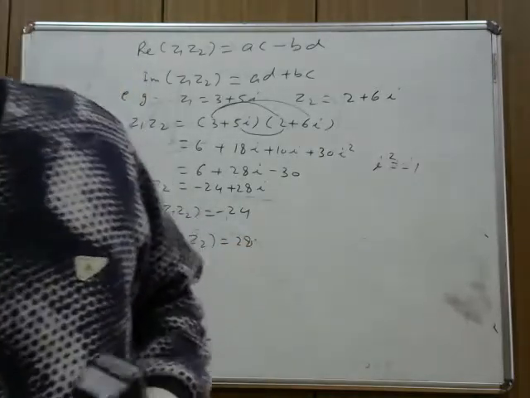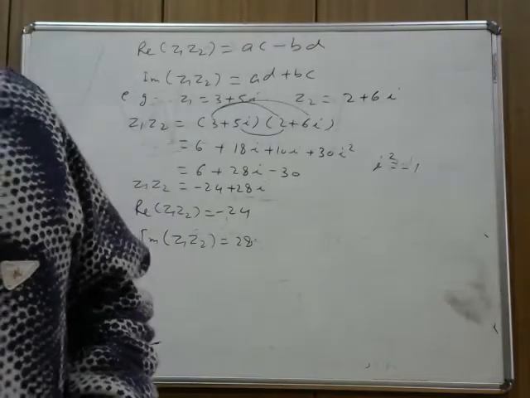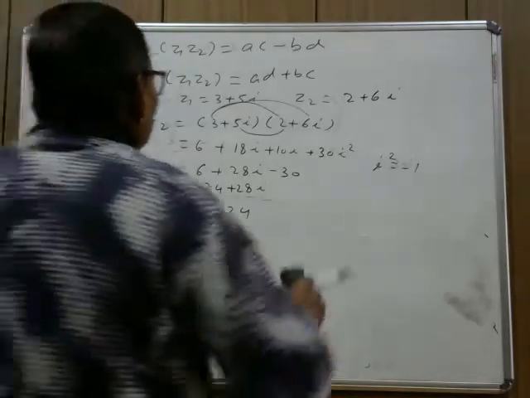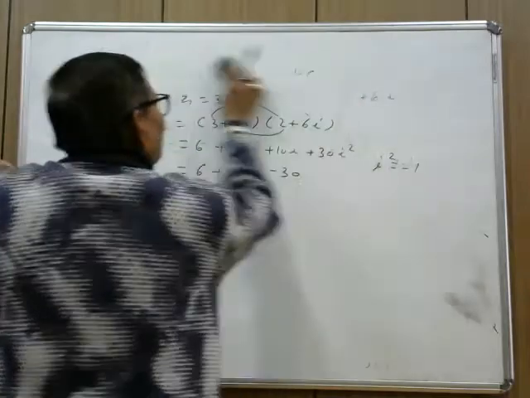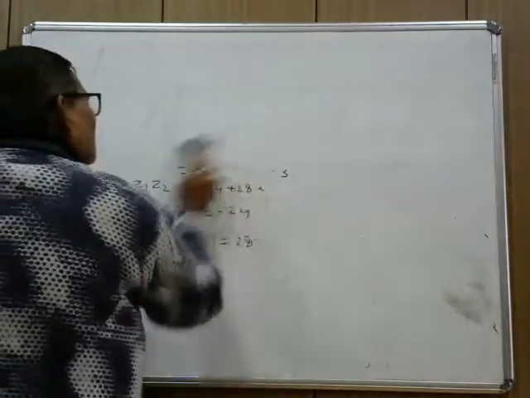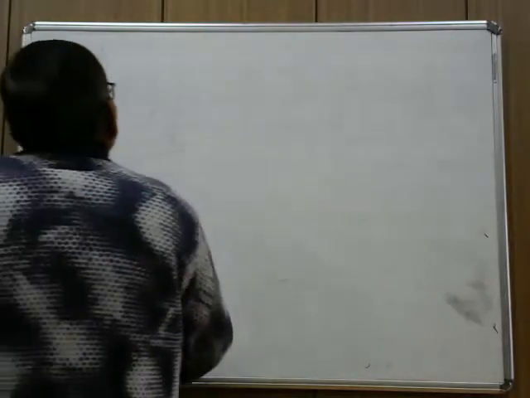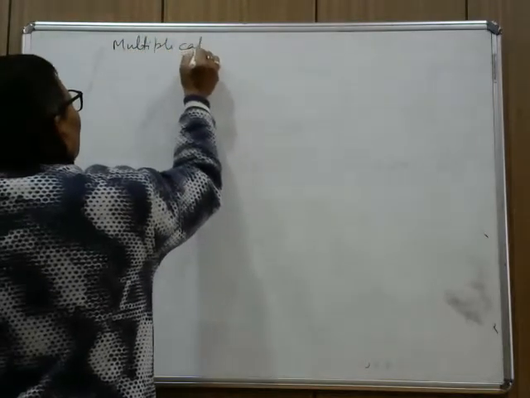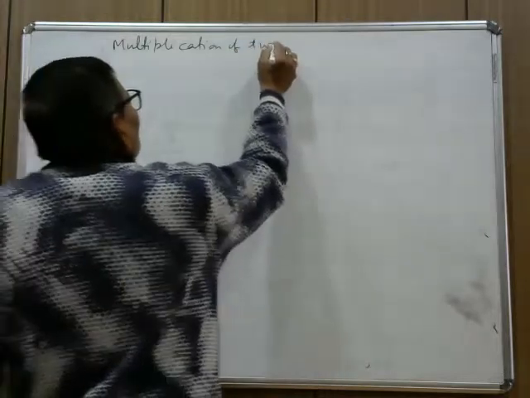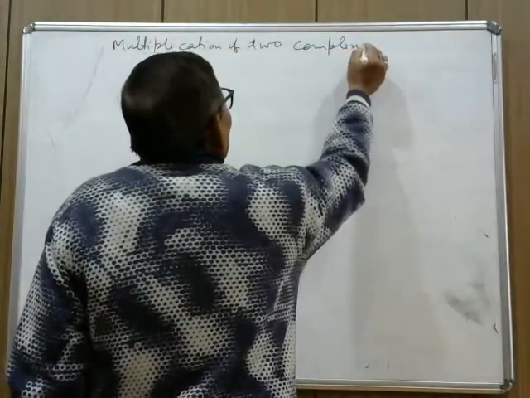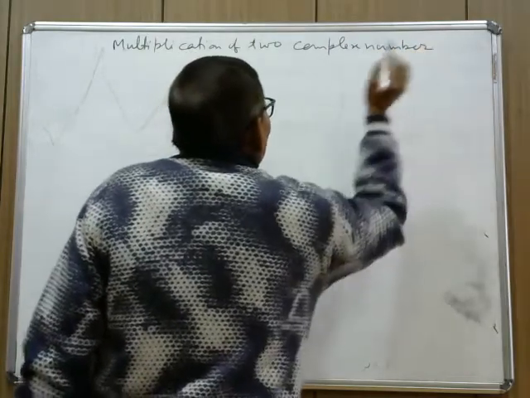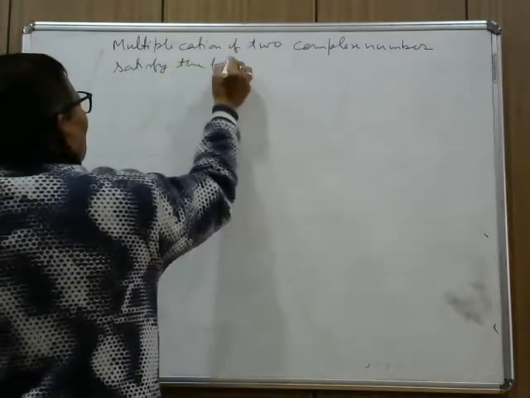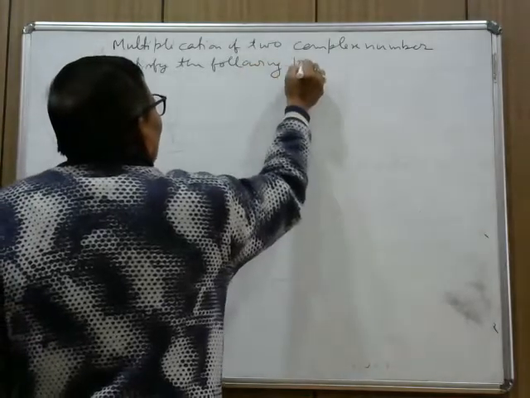So now multiplication of two complex numbers satisfy the following property.